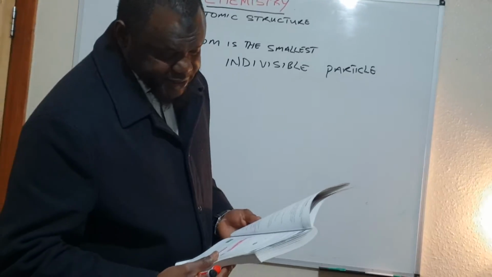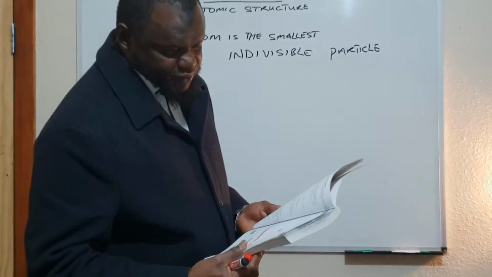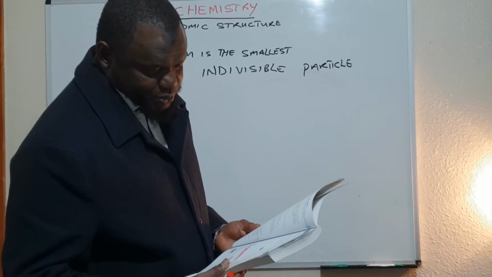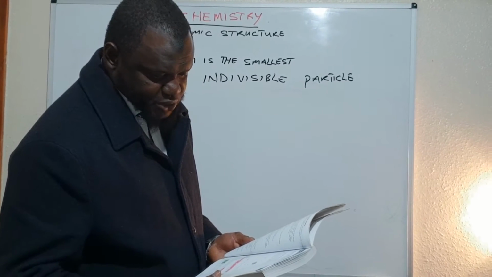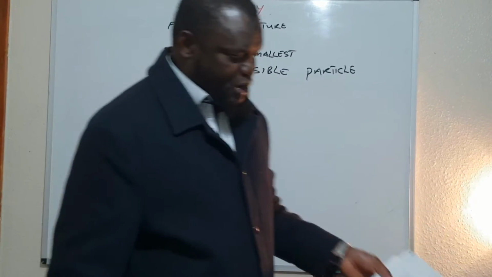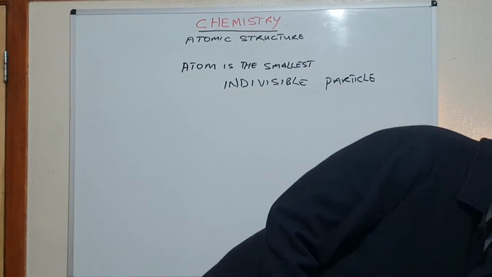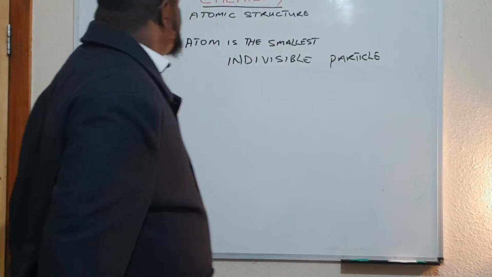They said: know that everything is made up of atoms, know the structure of an atom, know the relative charges of protons, neutrons and electrons, know the number of electrons in an atom. So that's what we are going to deal with. The structure of an atom.